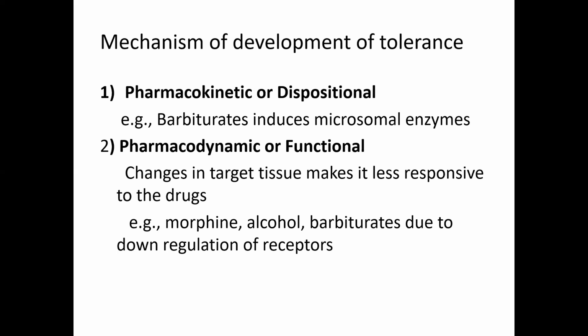And coming to pharmacodynamic or functional tolerance, changes in target tissue make it less responsive to the drug. Examples are morphine, alcohol, barbiturates, because of the downregulation of the receptors, or they may bind covalently with the receptor and dissociation from the receptor may be delayed. So these two are the mechanisms of development of tolerance.